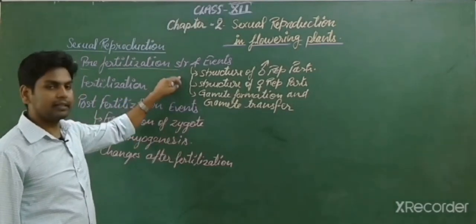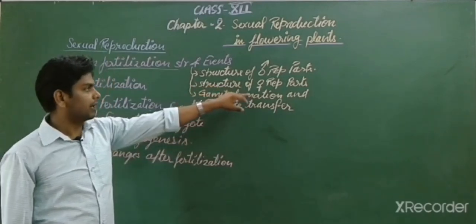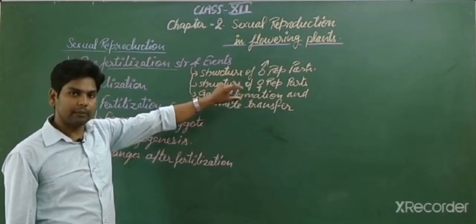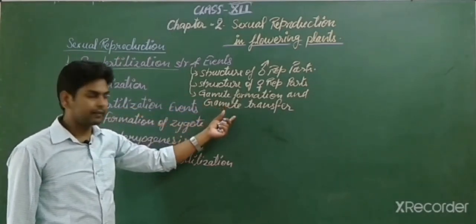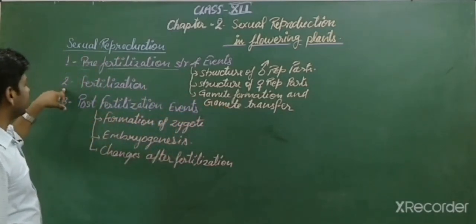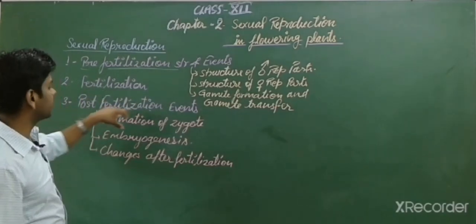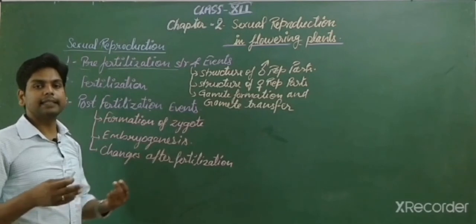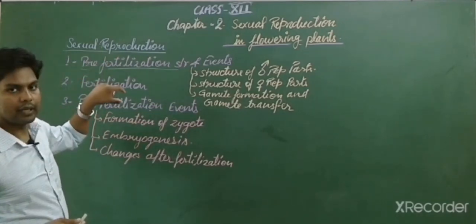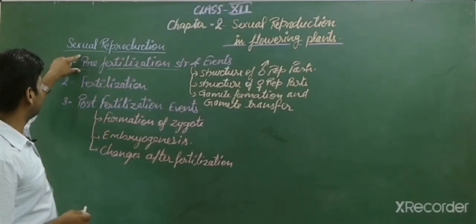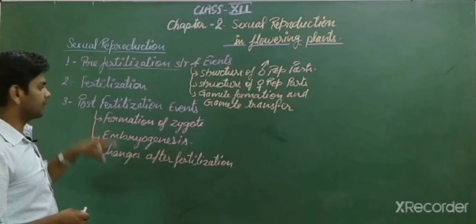What are these structures and events? Structure of reproductive parts of male and female. Next, gamete formation and gamete transfer. The second event is fertilization. Then the third event is the post-fertilization event. So students, only these 3 events we have to discuss in this chapter. First we will discuss pre-fertilization events, then fertilization, and lastly post-fertilization events.